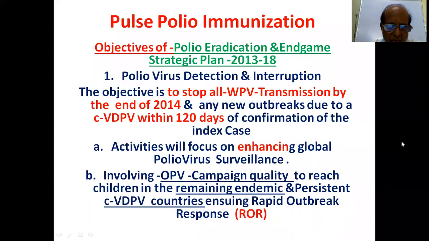So you have to respond very rapidly to the outbreak: elimination, containment, or reduction. CVDPV is the circulating vaccine-derived polio virus.